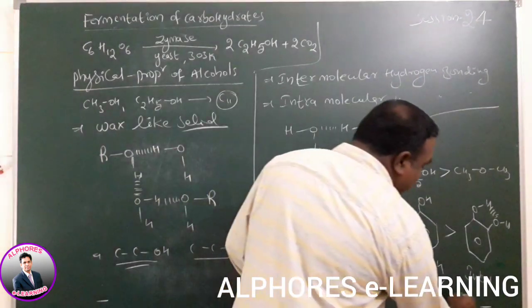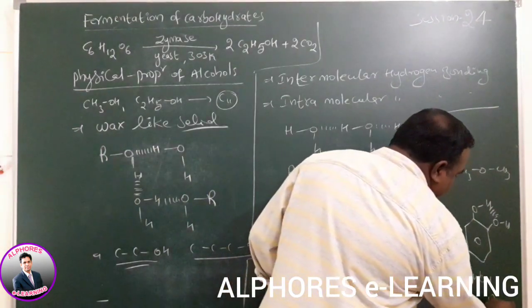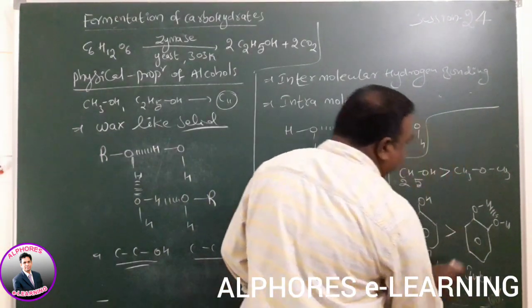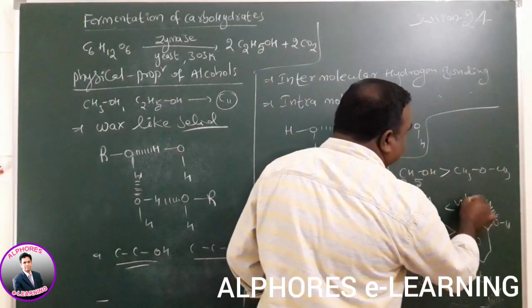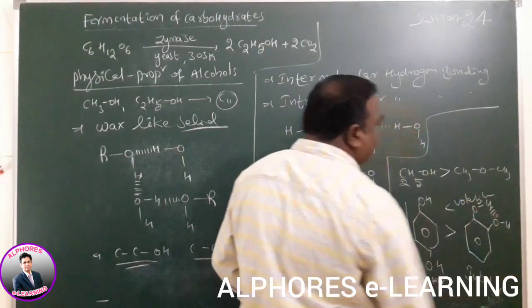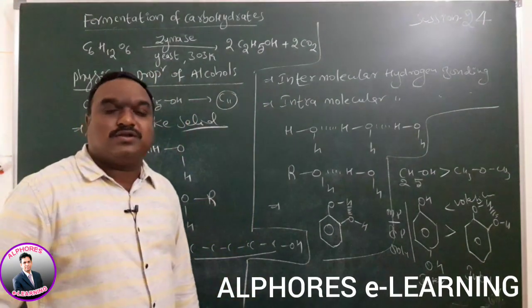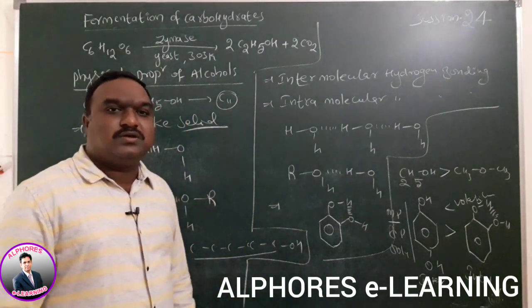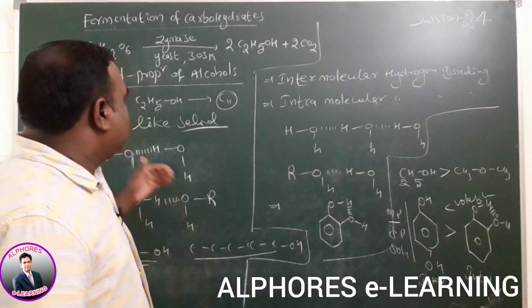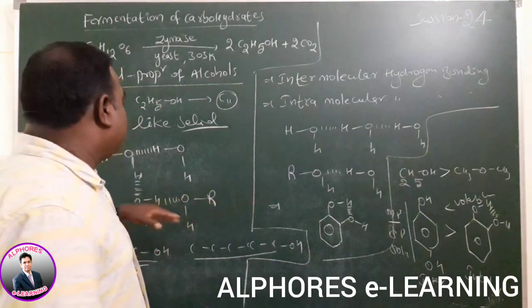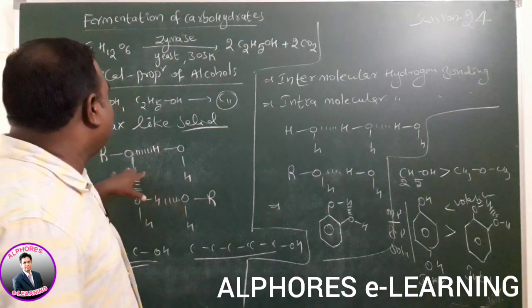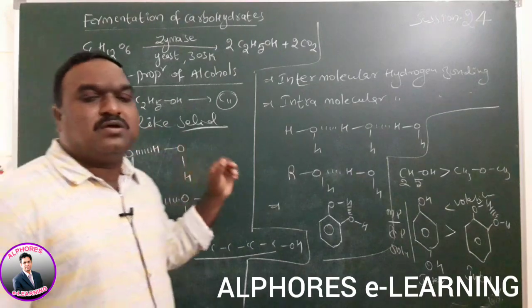Wherever volatile nature is concerned, the intra-compound has more when compared to the inter-compound. This is one of the factors to explain the solubility and boiling points of alcohols.